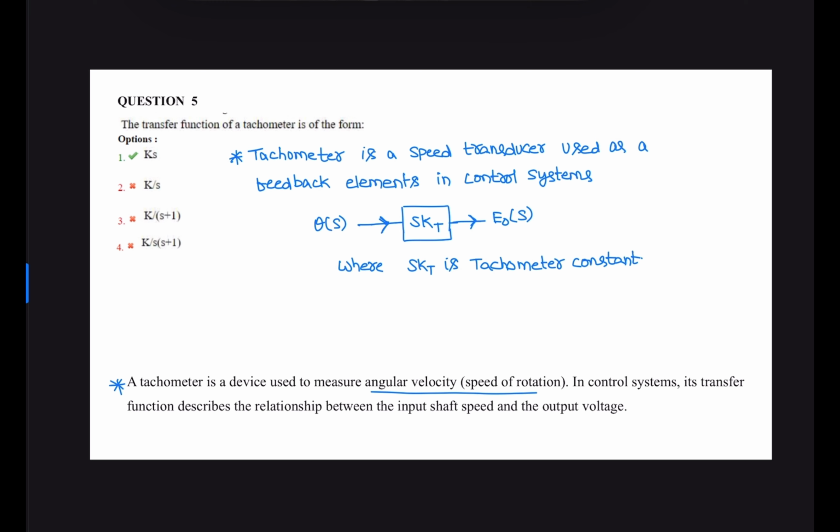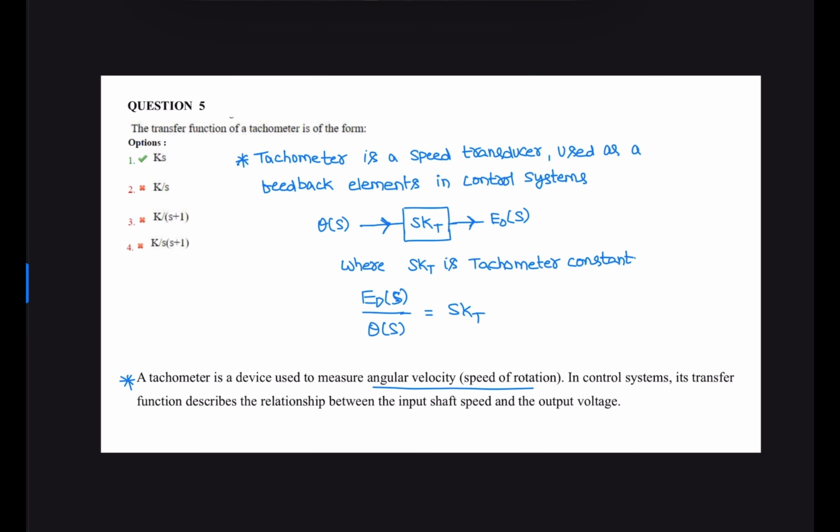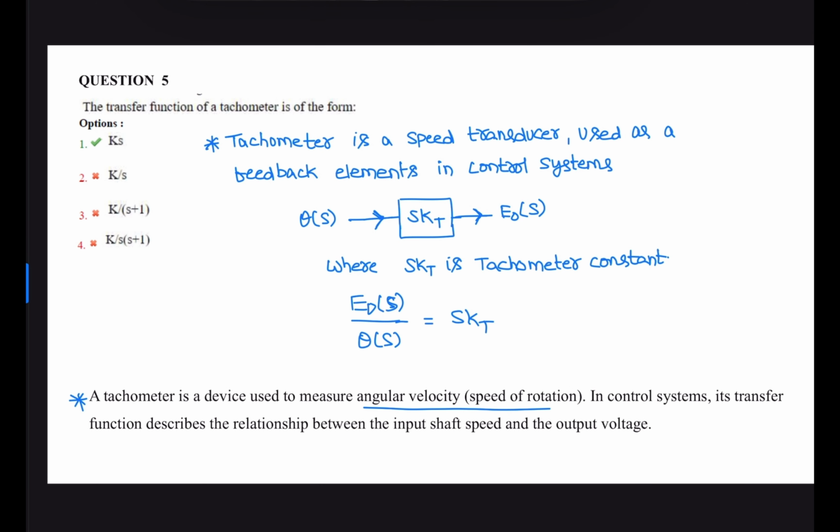The transfer function, the ratio of output by input in the frequency domain, is s K T, where K T is the tachometer constant. A tachometer is a speed transducer used as a feedback element in control systems. So the correct option is 1. Transfer function of tachometer is K s.